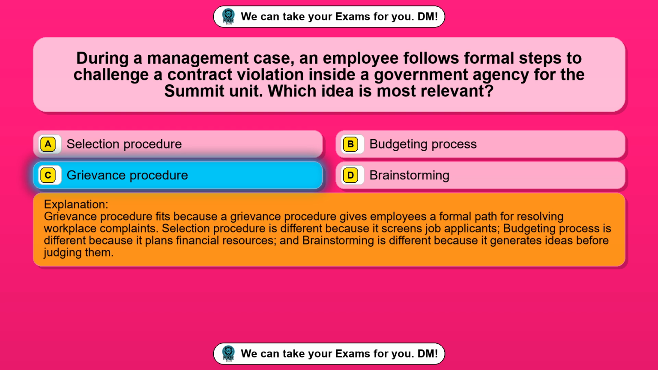Grievance procedure fits because a grievance procedure gives employees a formal path for resolving workplace complaints. Selection procedure is different because it screens job applicants. Budgeting process is different because it plans financial resources. And brainstorming is different because it generates ideas before judging them.